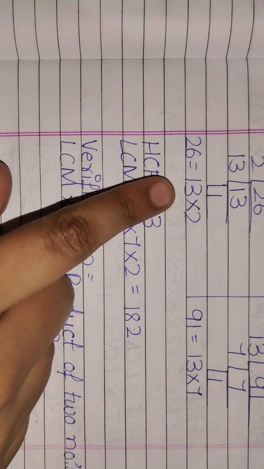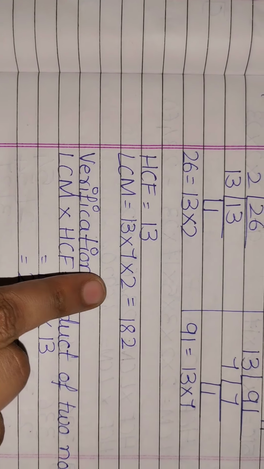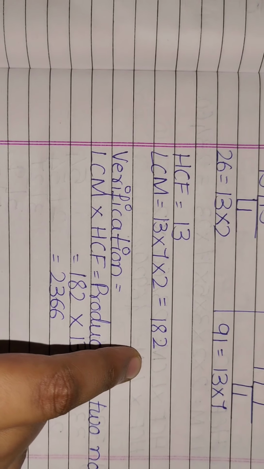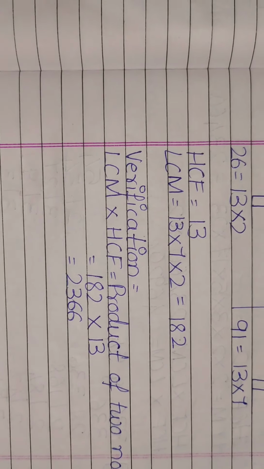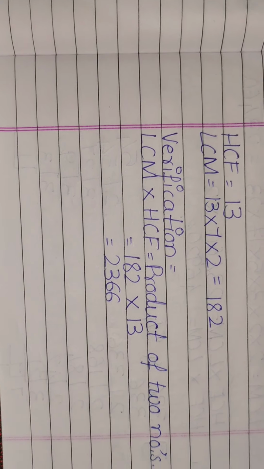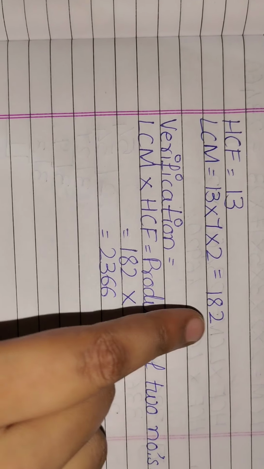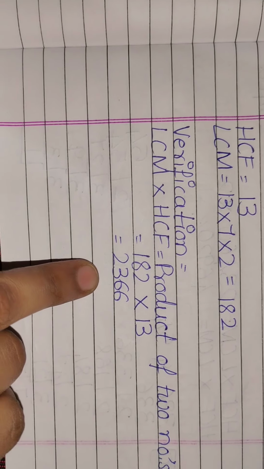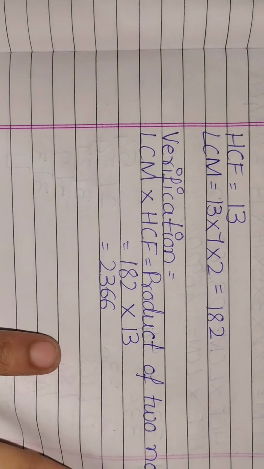LCM means you will take 13 into 7 and another number, which is 2. When you multiply, this will be our LCM. The verification means the LCM into HCF is equal to the product of the two numbers. You have to multiply 182 into HCF. What is the HCF value? 13. When you multiply this, you will get 2366.